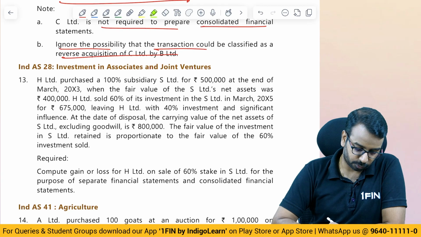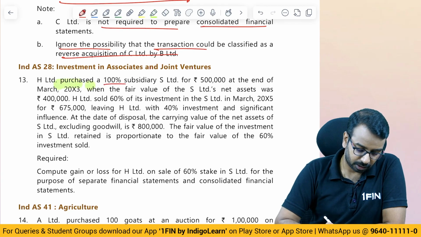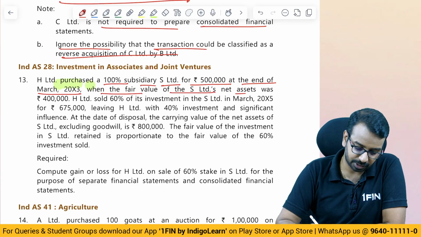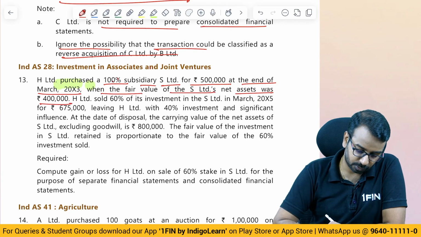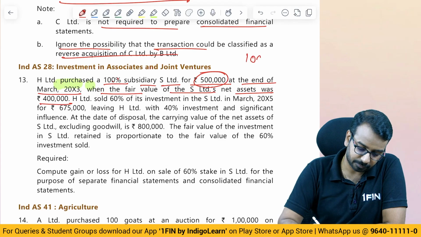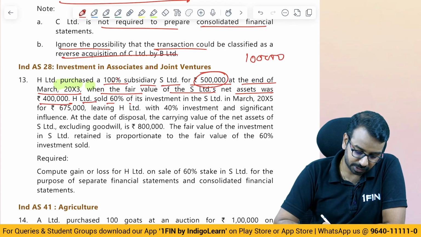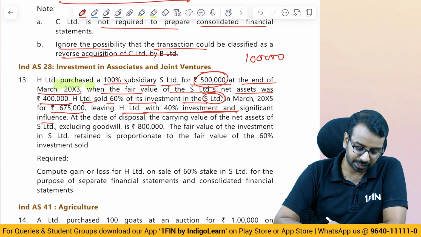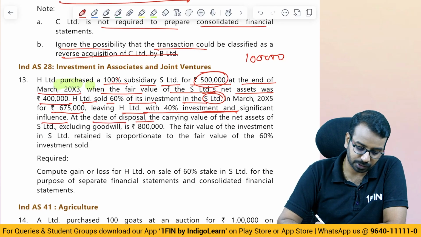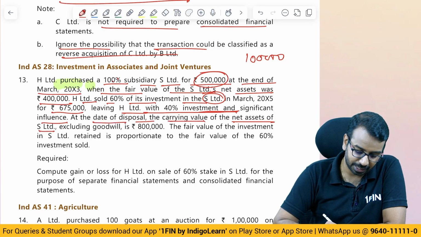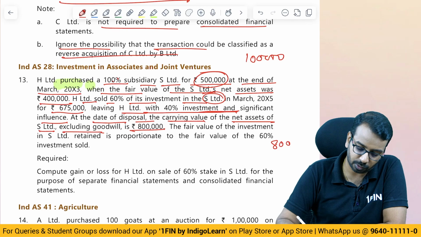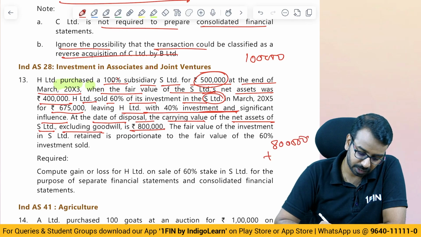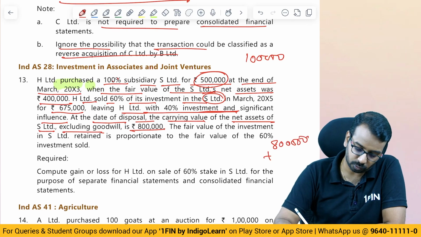Then the next question. H Limited purchased a 100% subsidiary S Limited for 5 lakhs at the end of March year 3, when the fair value of S Limited's net assets was 4 lakhs. So 100% was acquired for 5 lakhs, so goodwill is 1 lakh. H Limited sold 60% of its investment in S Limited for 6,75,000, thereby losing control, with the remaining 40% investment retained as significant influence. At the date of disposal, the carrying value of the net assets of S Limited excluding goodwill is 8 lakhs. So including goodwill, it is 8 lakhs plus the goodwill of 1 lakh.